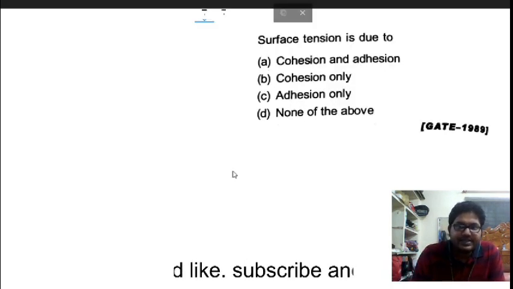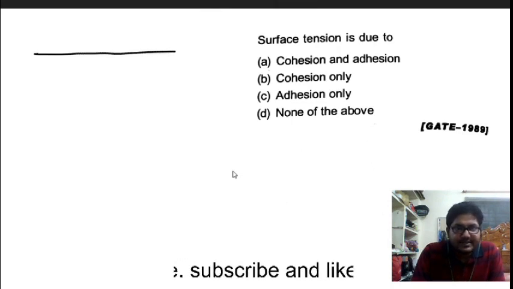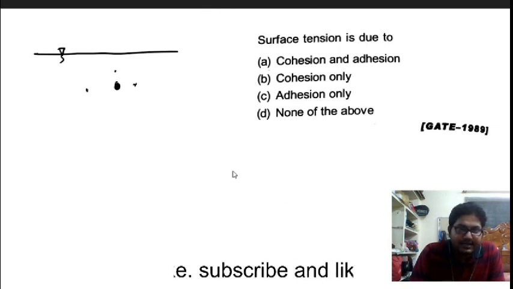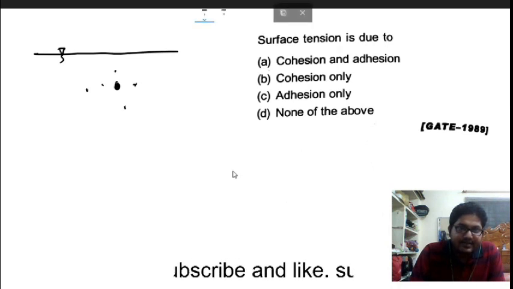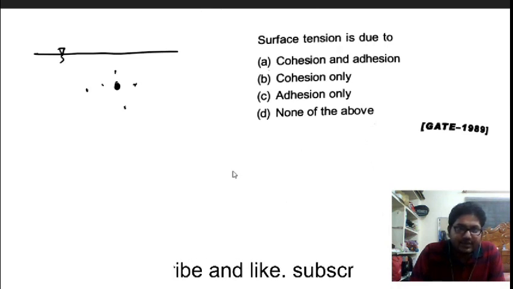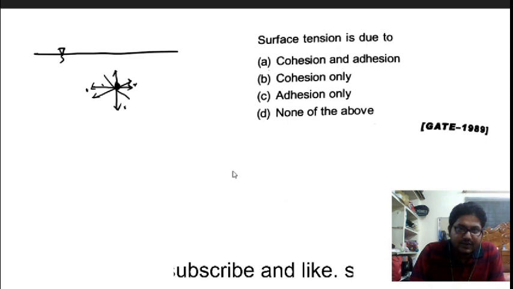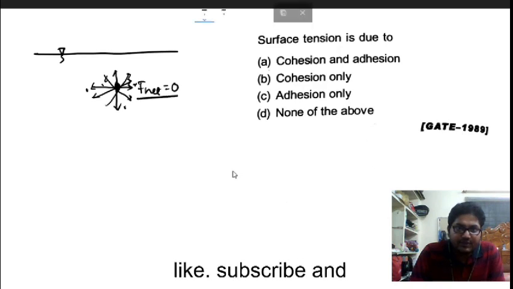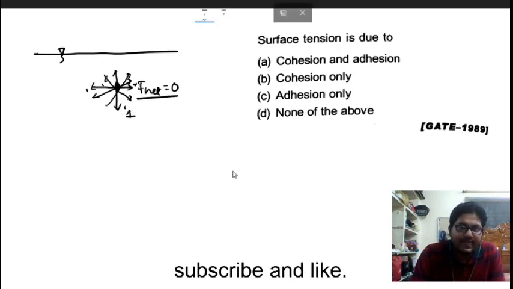Now, surface tension is due to... Suppose this is the surface of my fluid, and I choose a fluid particle. There are infinite fluid particles, and there are cohesive forces between them. Cohesive force means they attract each other. What is the net force on this fluid particle? The net force on a particle inside the fluid is equal to 0.